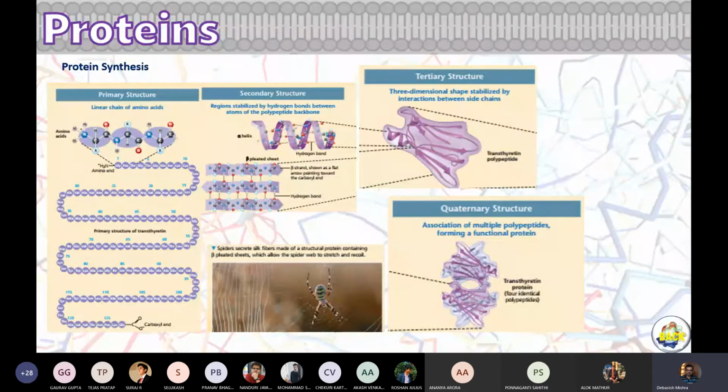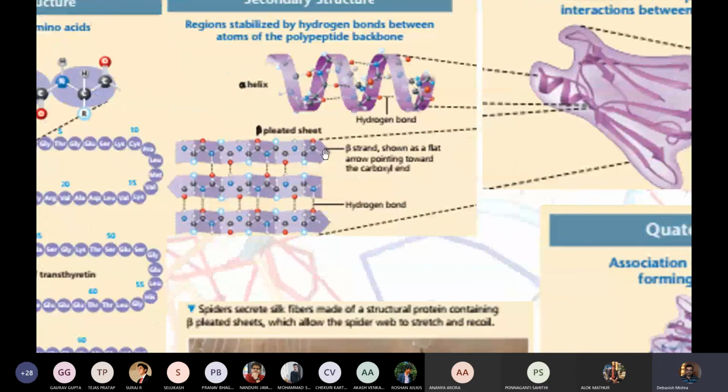And a small portion of the chain can also form a sheet-like appearance. It will look like an asbestos sheet, a wavy asbestos sheet. You can see that. We call it beta strands or beta sheets. When they appear in parallel sheets, it almost appears like asbestos. Here these chains are there, but they bond to each other through hydrogen bonding, special hydrogen bonding.